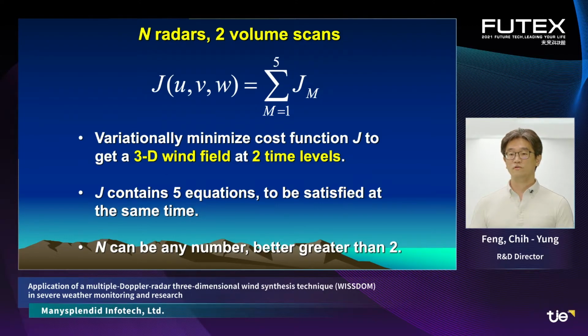Using two volume scans of N radar observations, Wisdom variationally minimizes cost function J to get a three-dimensional wind field UVW. Cost function J contains 5 equations to be satisfied at the same time. N can be any number greater than 2.